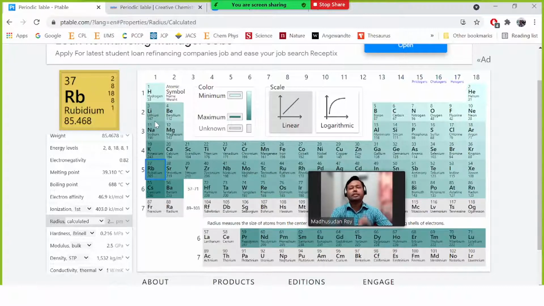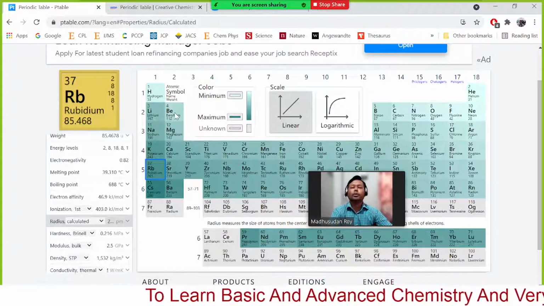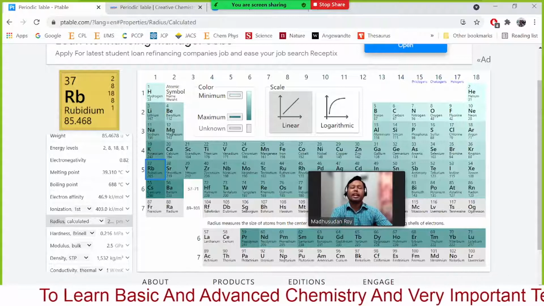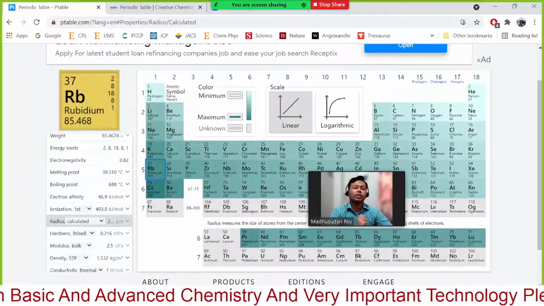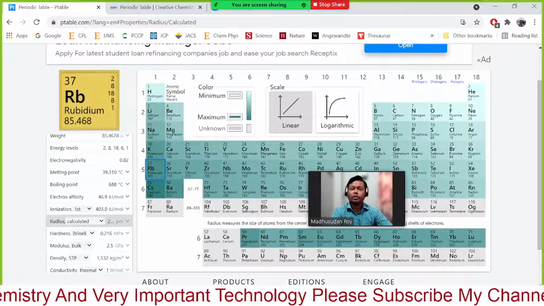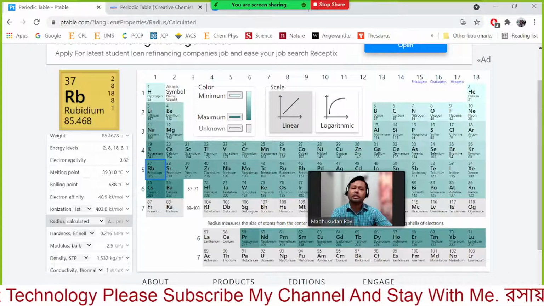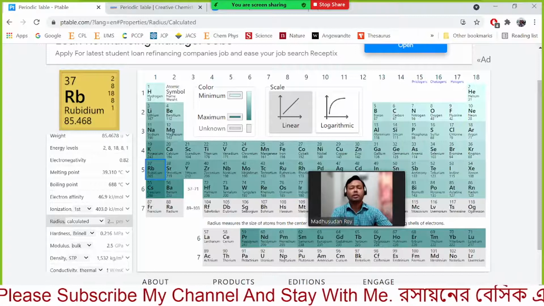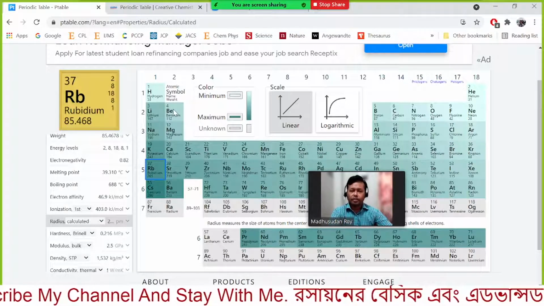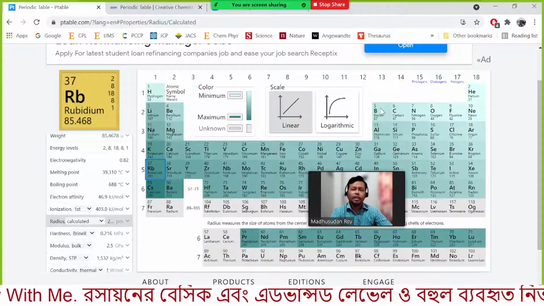The attraction force has a certain value, but if we move from left to right, every time we move one step, the number of electrons and number of protons is increasing. So the attraction force is the multiplication of the charges q1 and q2. This one has 3 positive and 3 negative charges, and this one has 4 positive and 4 negative charges. So the attraction between this atom will be even more, and for this one even more.